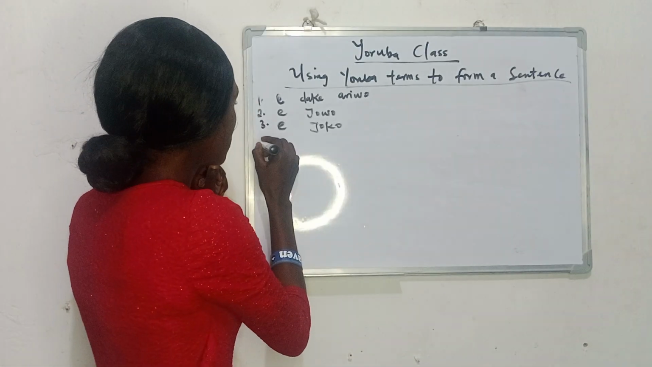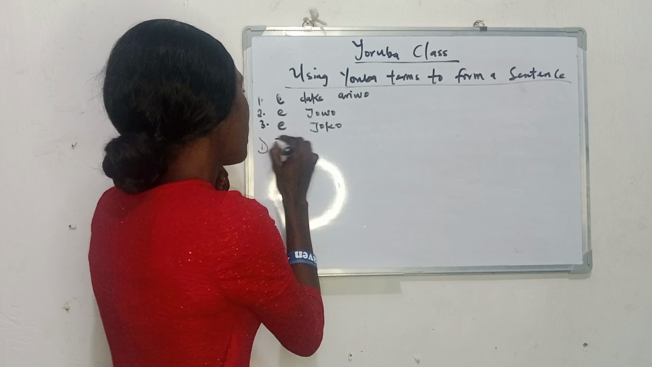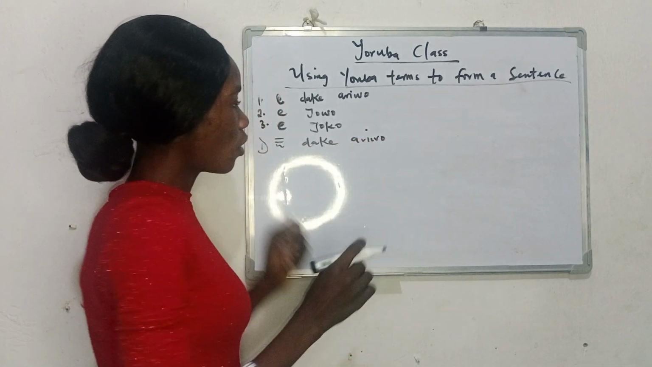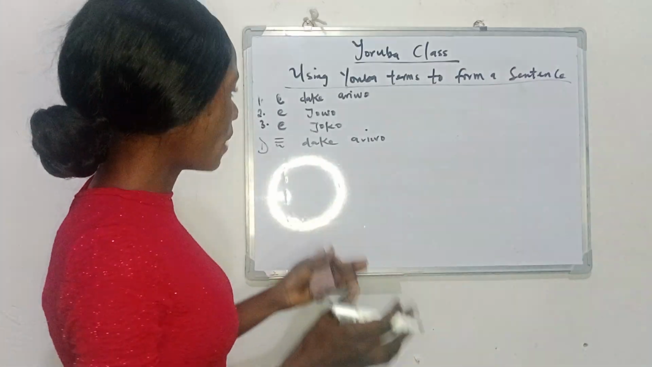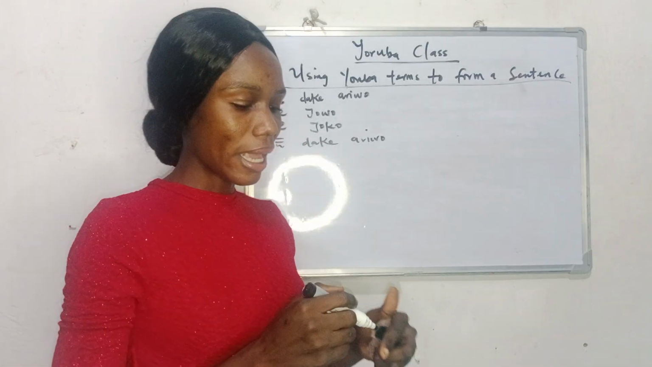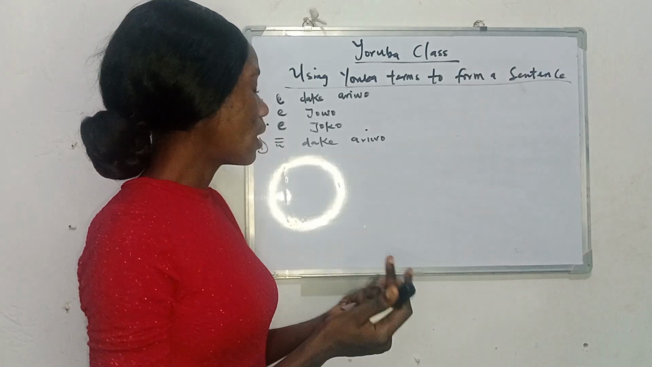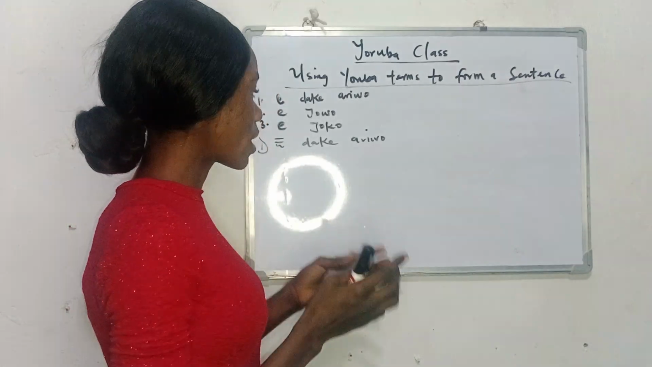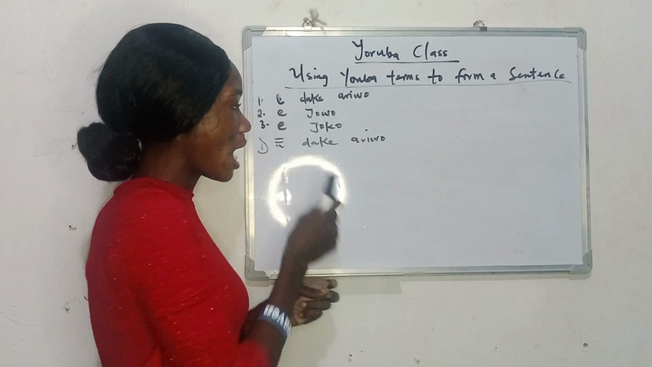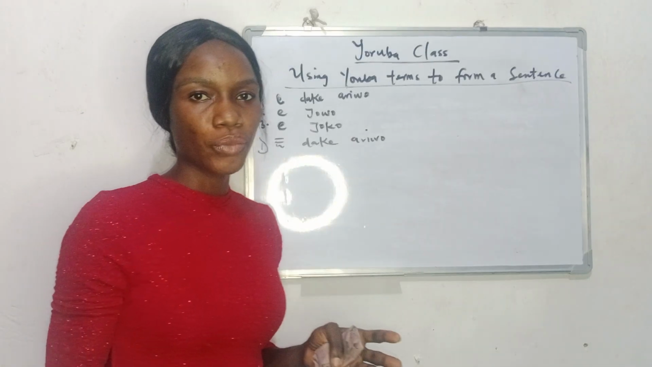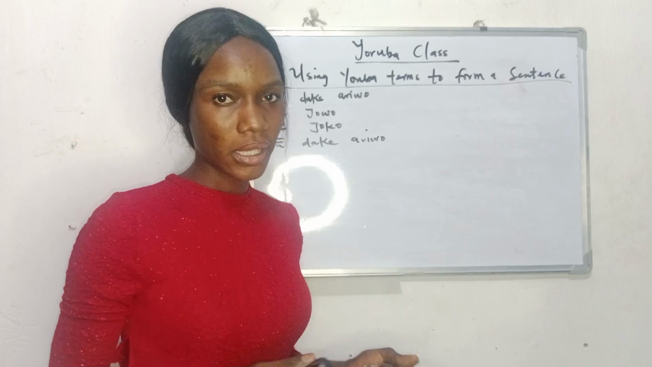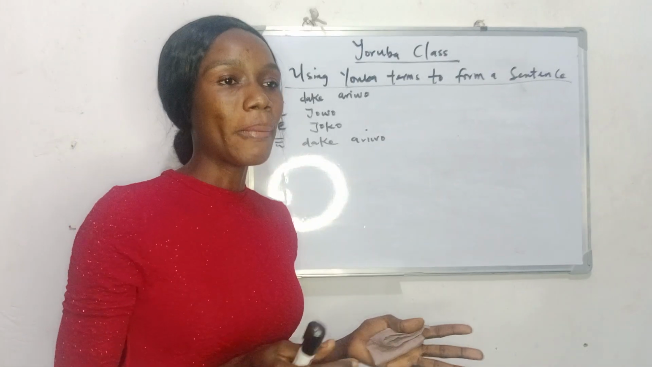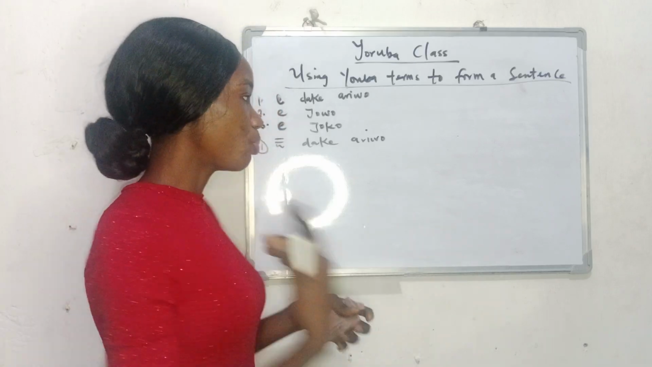So the first one is ẹ dákẹ́ ariwo. But do not forget, last week we talked about using ẹ to form a sentence in a form of respect. So using dákẹ́ ariwo is just for a single person, and you saying ẹ dákẹ́ ariwo is another form, addressing two or more people.